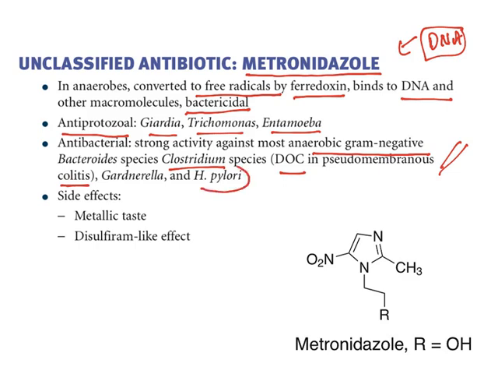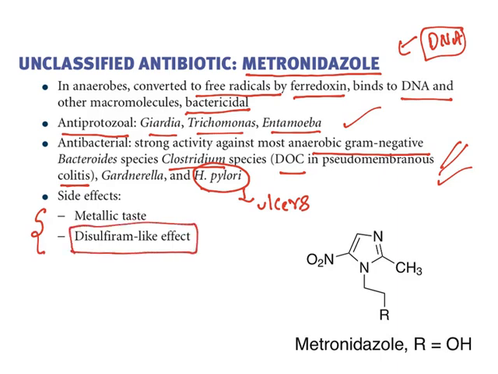It is also used to treat Helicobacter pylori, which may cause ulcers, peptic ulcers. So it has got anti-protozoal as well as antibacterial activity. The major side effects are metallic taste and disulfiram-like effect. If you remember, disulfiram is an alcohol deterrent. To avoid alcohol, to control that alcohol addiction, disulfiram is given. So it will have this kind of activity.